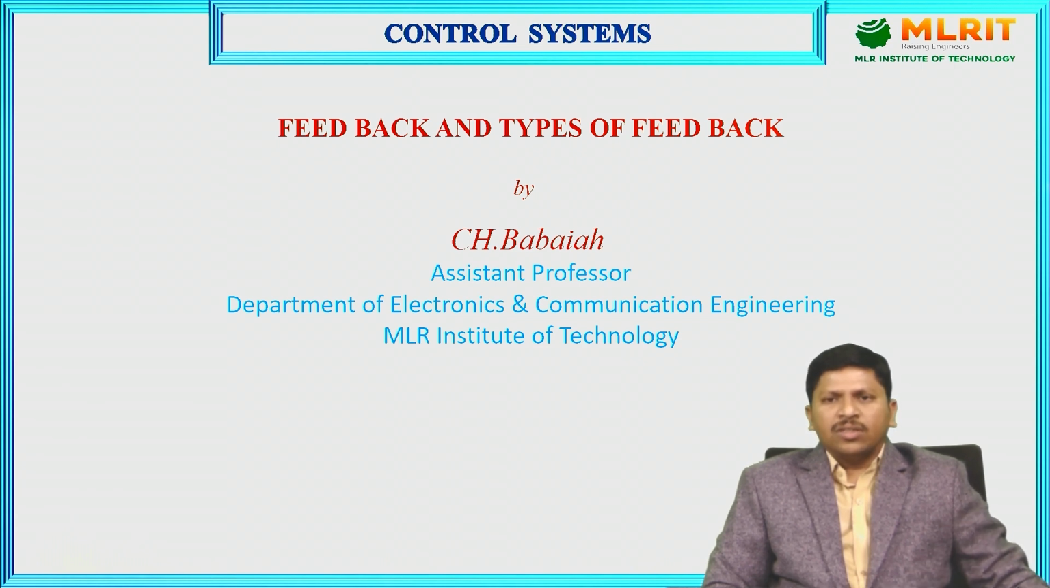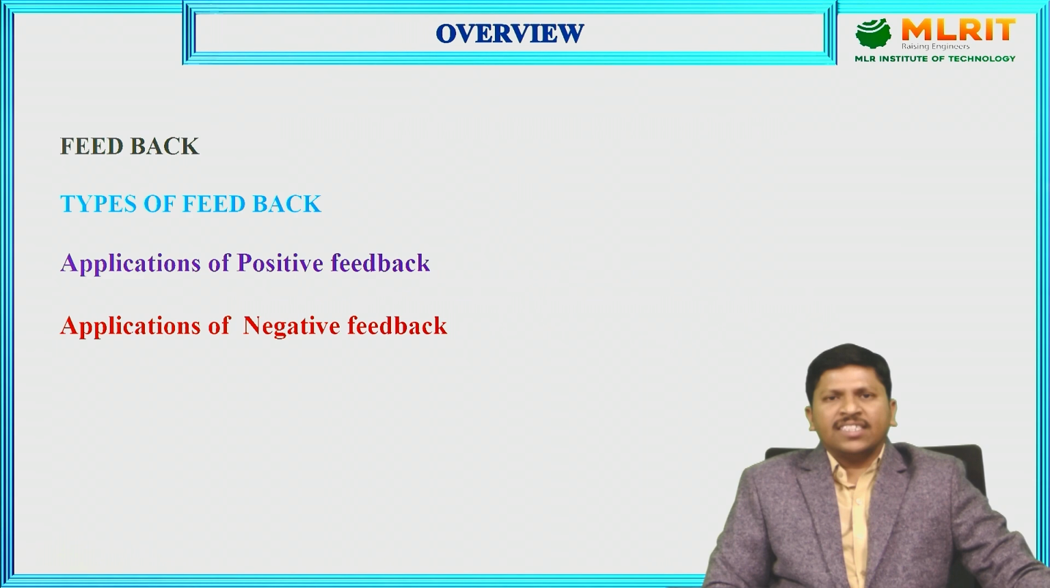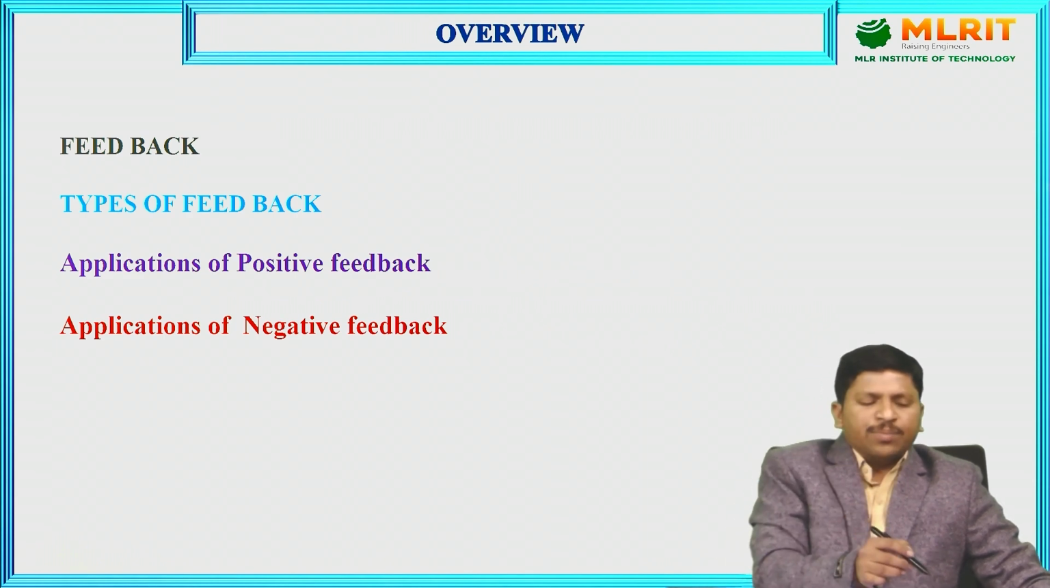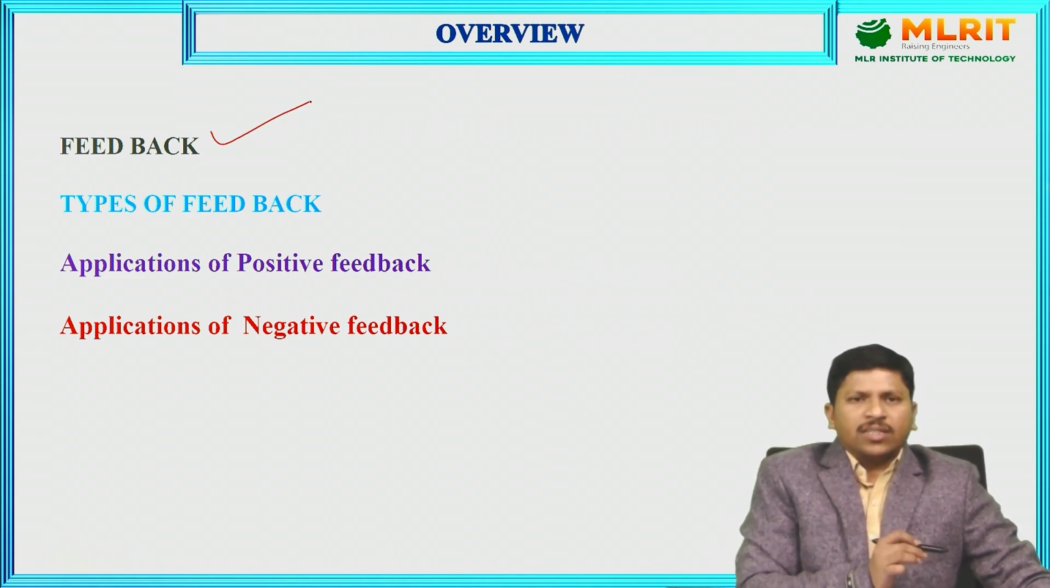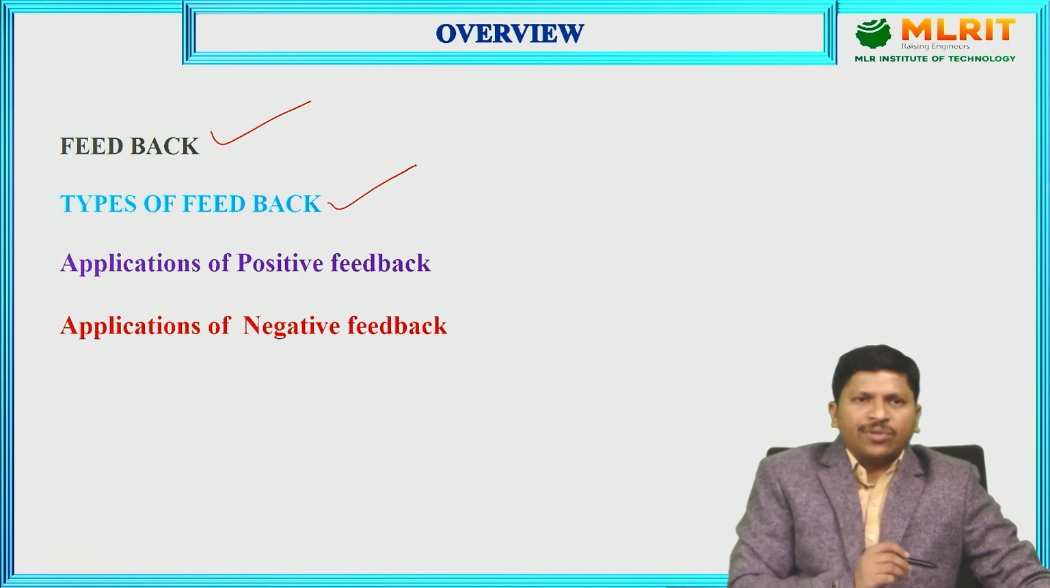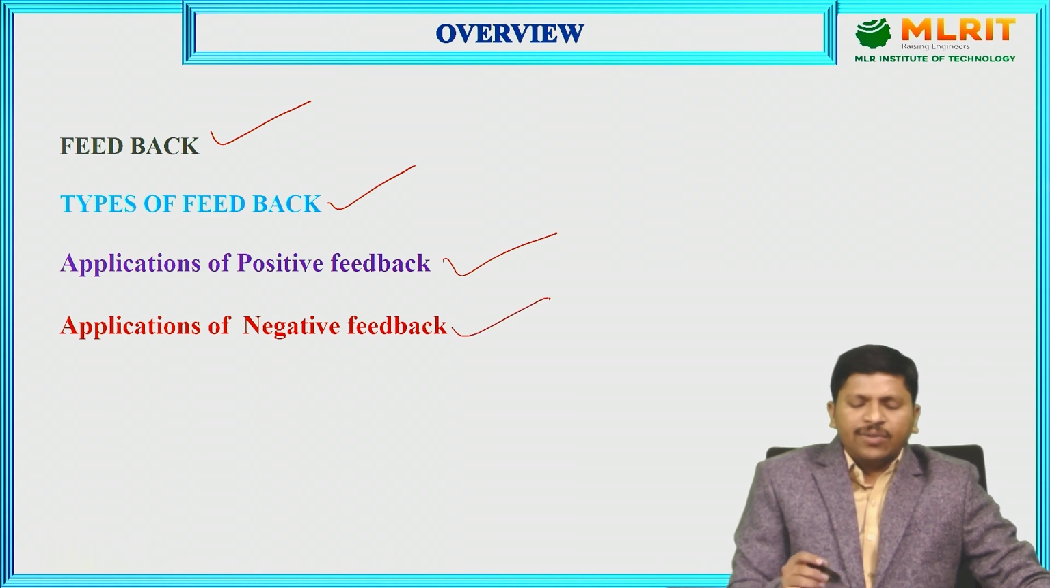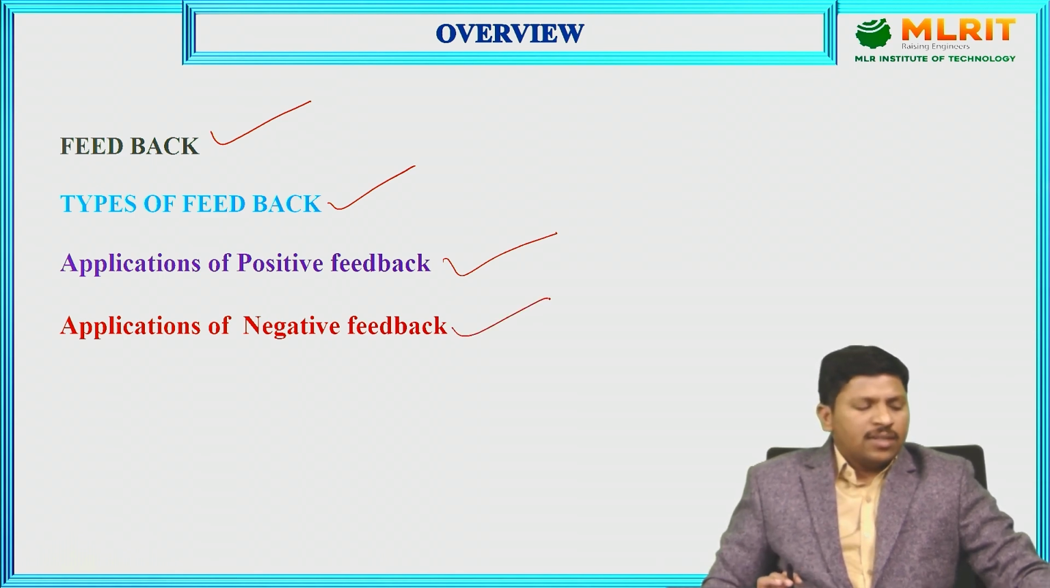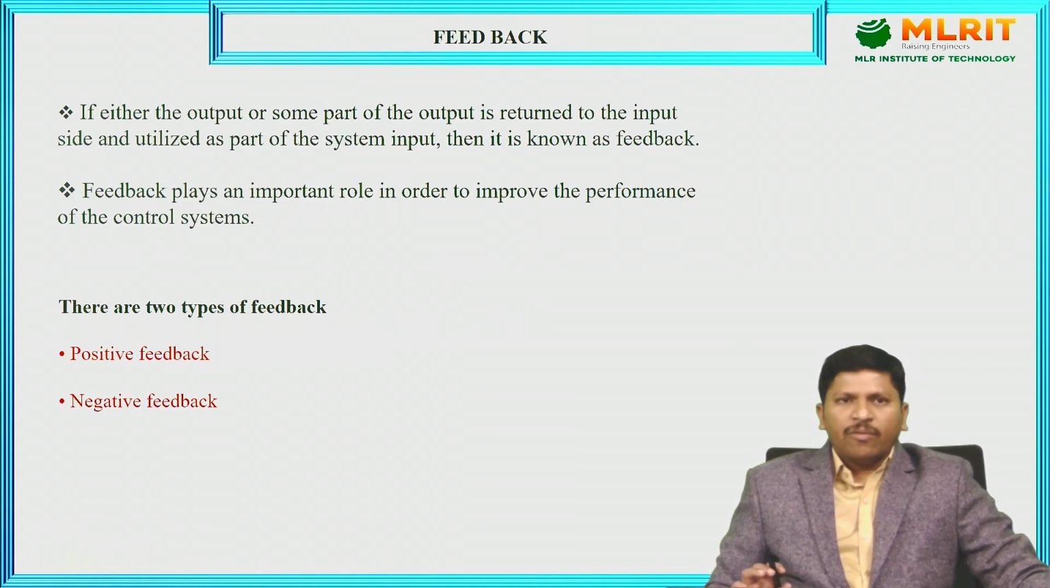Coming to the overview of today's session, observe what is meant by feedback, what types of feedback are available in control systems, what the applications of positive feedback are, and what the applications of negative feedback are. Let us move on to feedback.